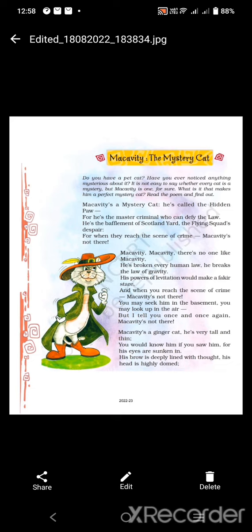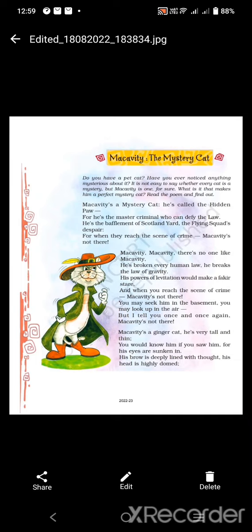And why do we call Macavity he? Because Macavity has been given a human-like quality. Human-like quality means personification. Personification is a figure of speech in which we give human-like qualities to animals and non-living things. That is why Macavity is called he. So let's begin the poem with the very first stanza.